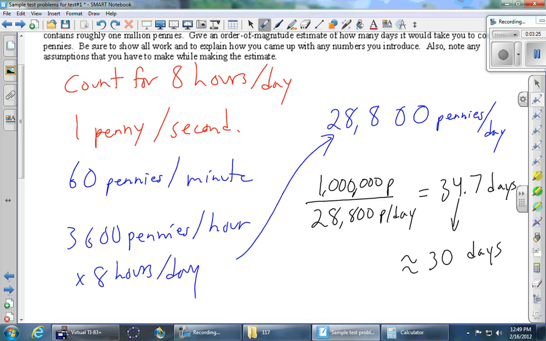So some assumptions that we made while we were doing this: we could be accurate counting pennies for 8 hours a day. We also assumed that we could count 1 penny per second and that never changed, that we were able to consistently count 1 penny per second. Whereas if we're feeling really good, maybe we could count more pennies per second. But if we're kind of tired of counting pennies and our motivation is waning, then maybe that number changes. But to make life easier, we've assumed it's a constant rate, that 1 penny per second.